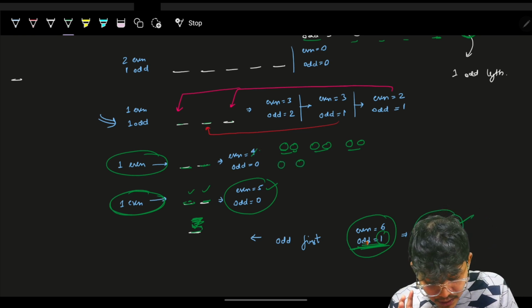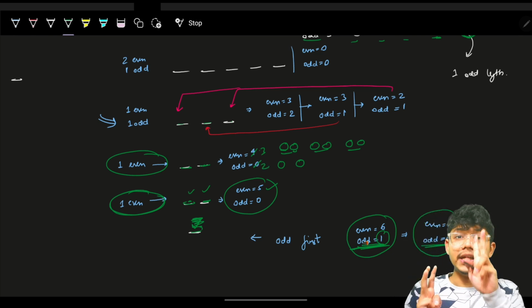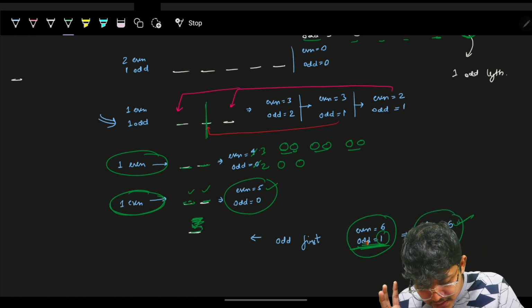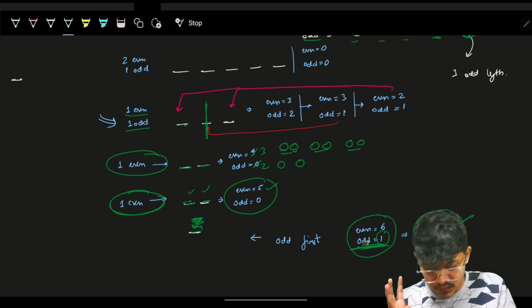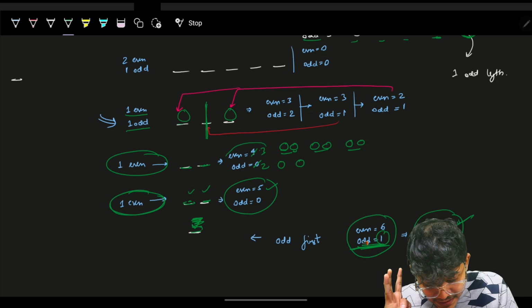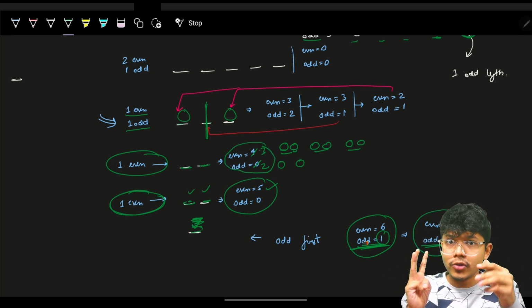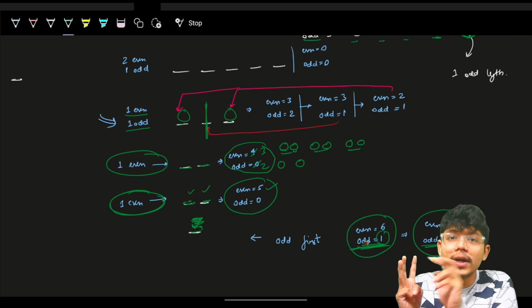So I grabbed 1 pair from even, and I said, okay, odd bro, now you have 2 elements. So now odd can use 1 element to place in here. So I will use 1 odd element and 1 even pair for this. So now, as you saw, my even has been reduced to 3 and odd increased to 2, because I borrowed my 2 pair values and passed it as 2 values to my odd.